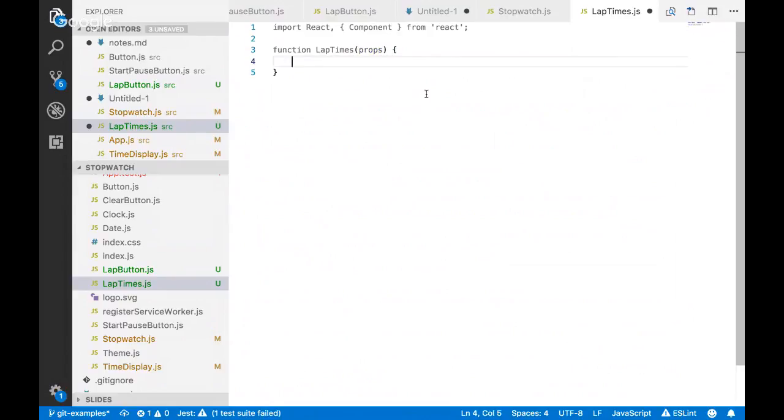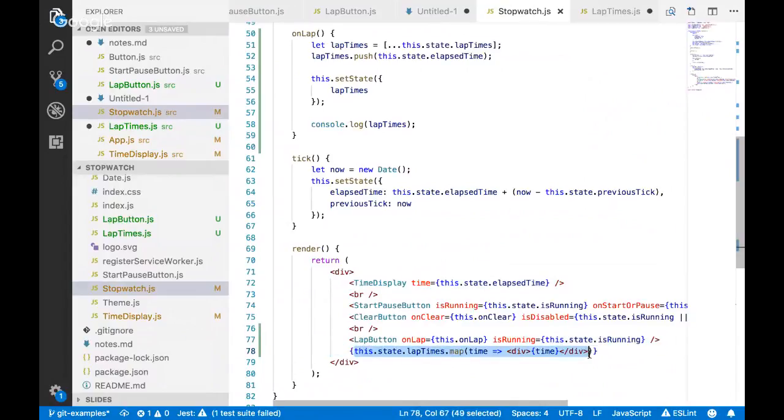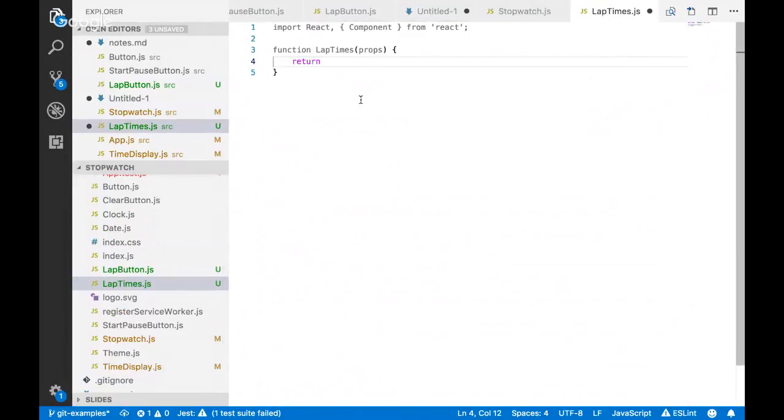I'm going to take some properties in, which are just some lap times. For the sake of not adding more complexity, let's take the logic that we had here, our little stopgap logic, and just move it over. It'll need to be a little different, because we don't have state, it's a prop that we pass in.